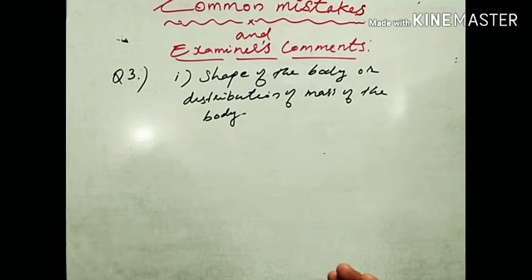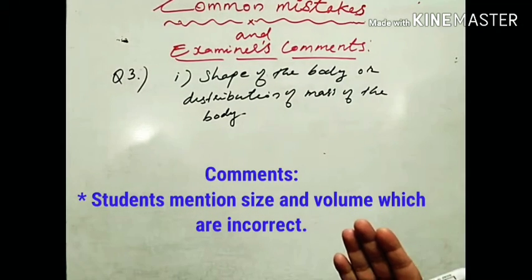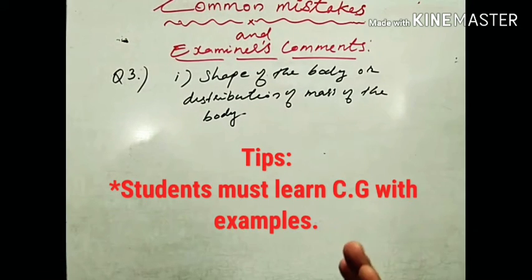The tip for the students is that they should be able to understand what center of gravity is by taking many examples. You should study the case of many examples so that all the students can understand that even bodies of the same volume or same mass can still have different positions of center of gravity. So this is the answering tip. You must understand exactly what center of gravity is, and on what point it depends. Focus on this answering tip.